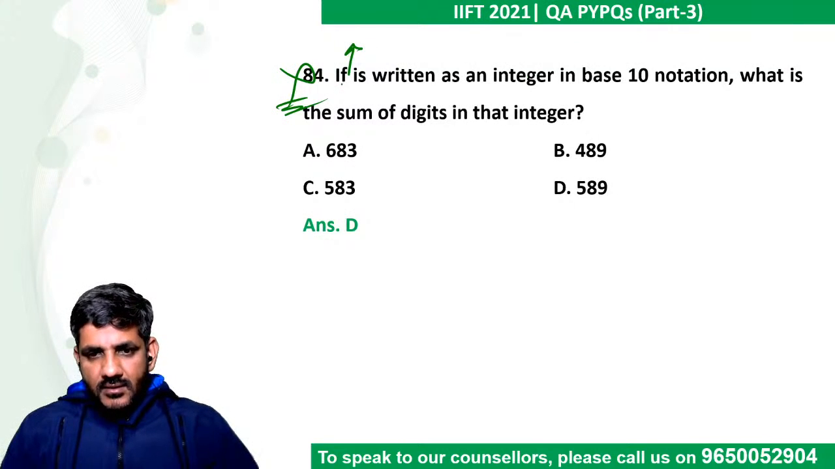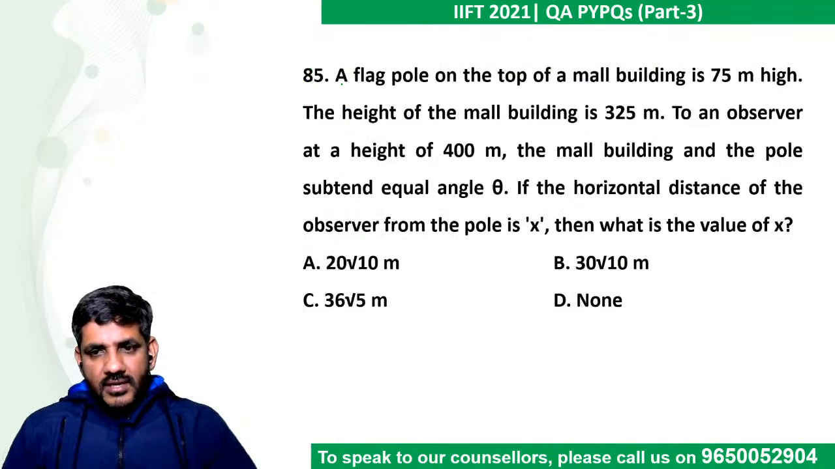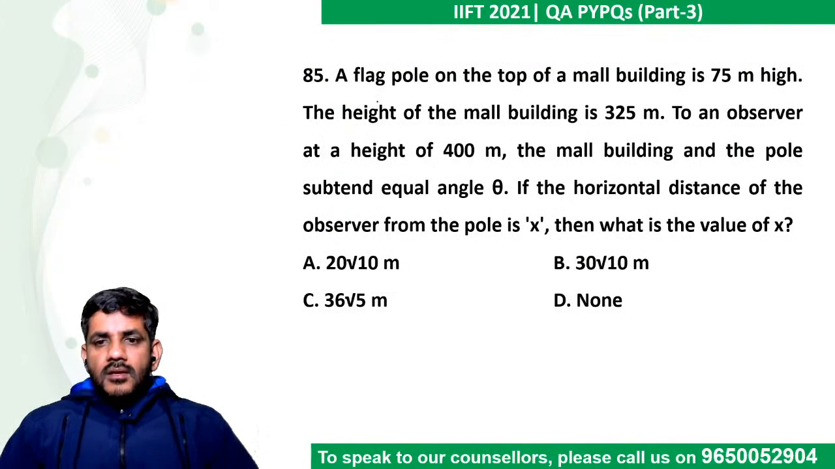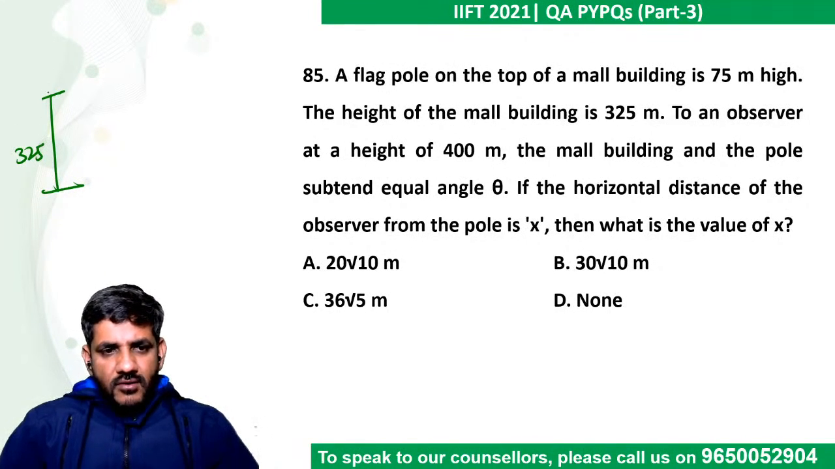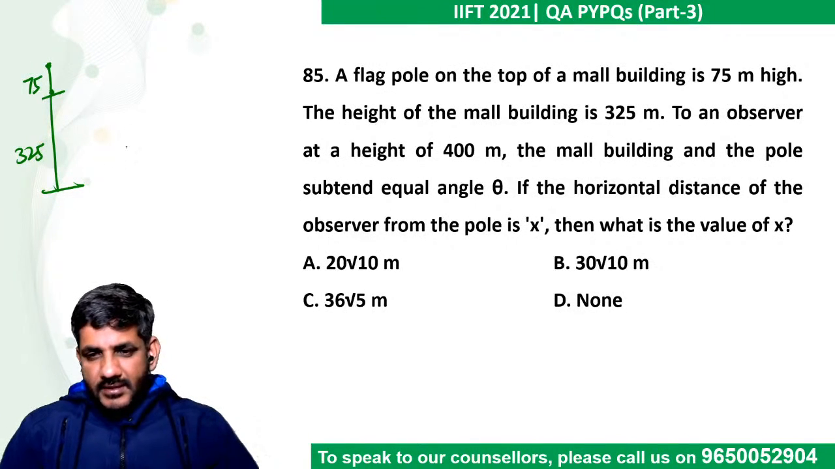Let's forget it. Could have been an easy question, looks like, but let's leave it. The flagpole on the top of a mall building 75 meters high. The height of the mall building is 325. So this height is given as 325, on which there is a flagpole of 75 meters height.